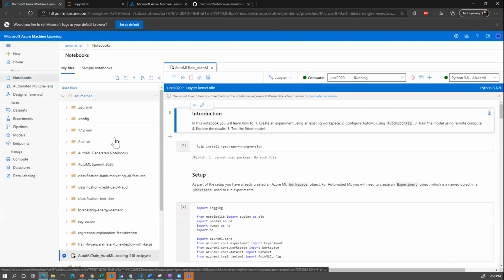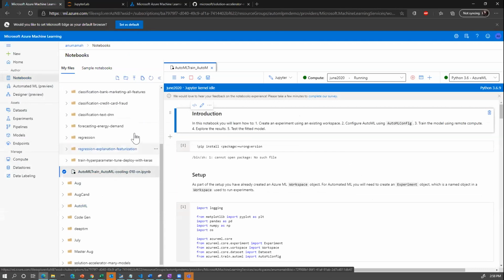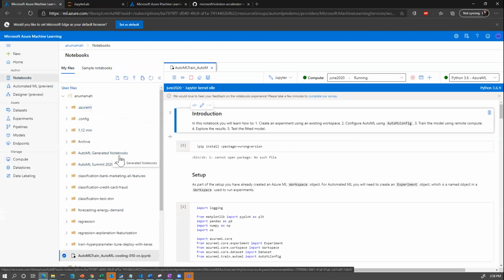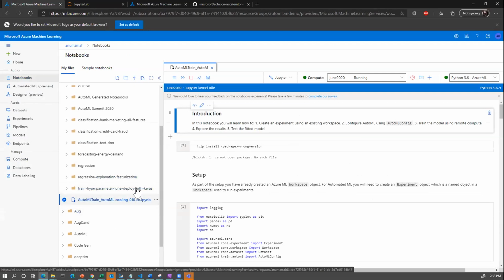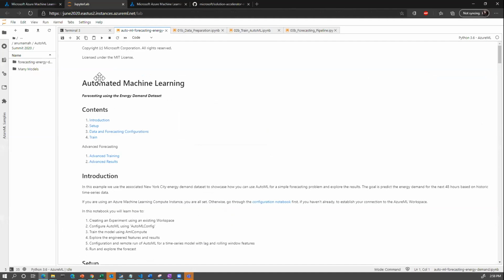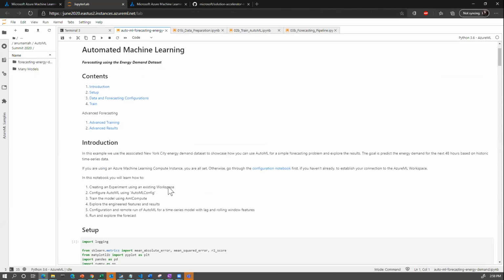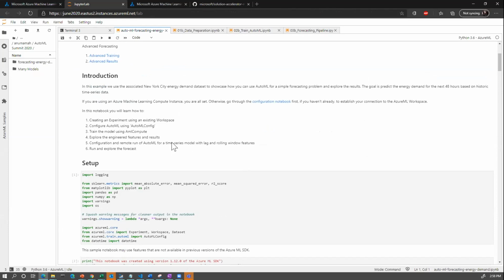I'm going to go over to the notebooks tab just to show you how this looks. And you can see these different folders where I have all my different notebooks. I'm going to go ahead and launch this using Jupyter Lab. So we're going to be here. And in this example, we're going to use a forecasting energy demand notebook. And just a heads up, we do have a bunch of sample notebooks that you can access if you are interested. And so let's go ahead and start this experiment.